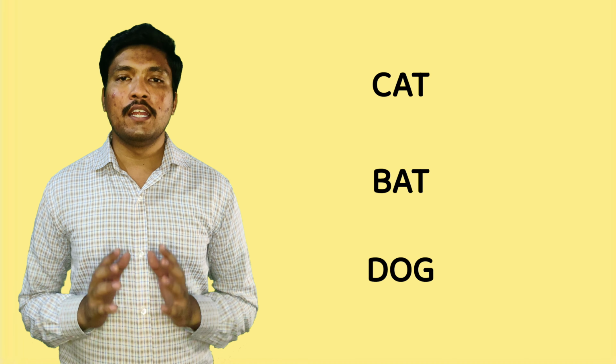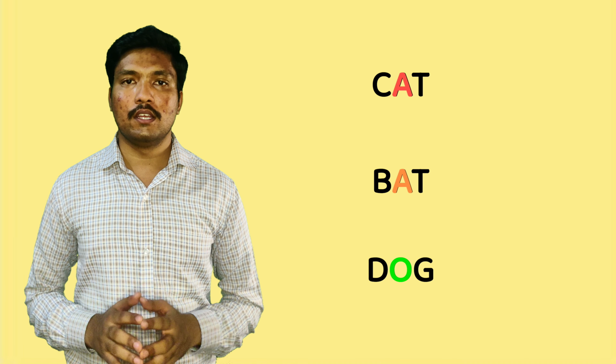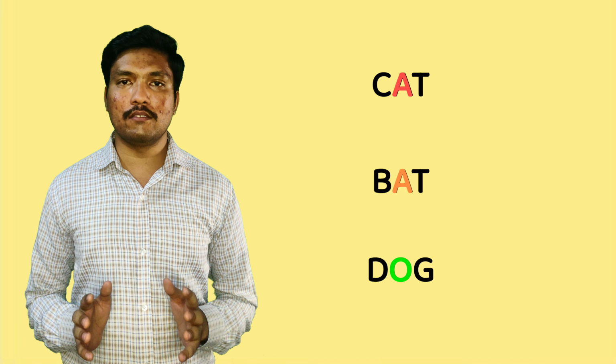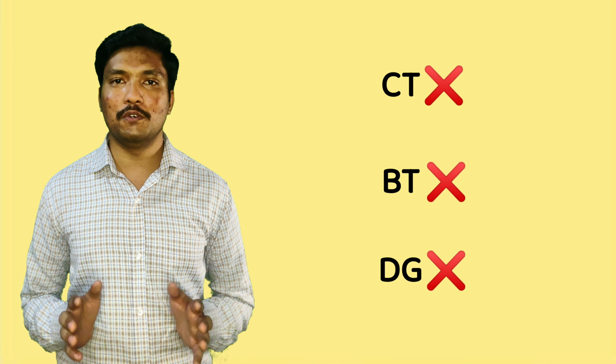Examples: cat, bat, dog. Did you notice every word has at least one vowel? Now, if we remove the vowels, can we say this is a word? No. So, vowels give life to words.